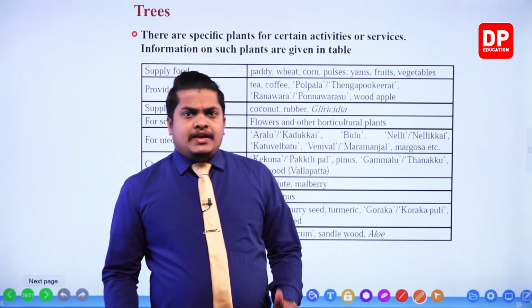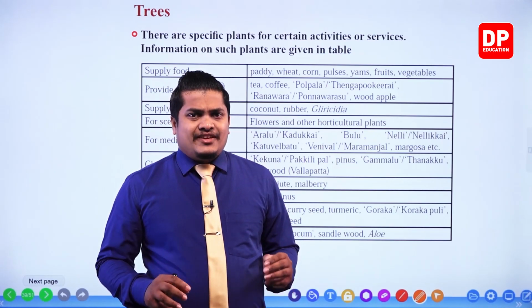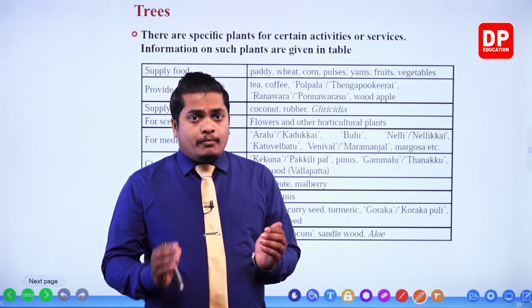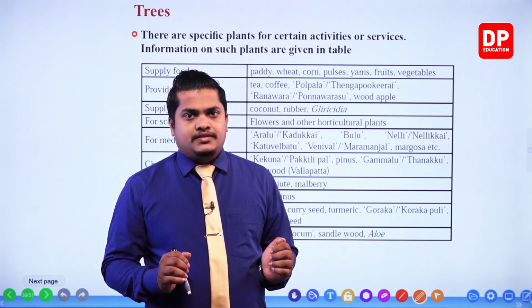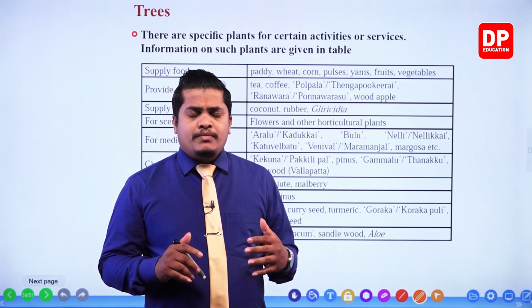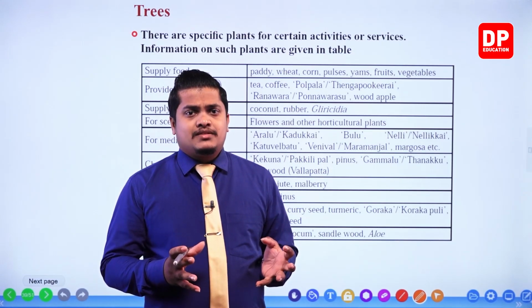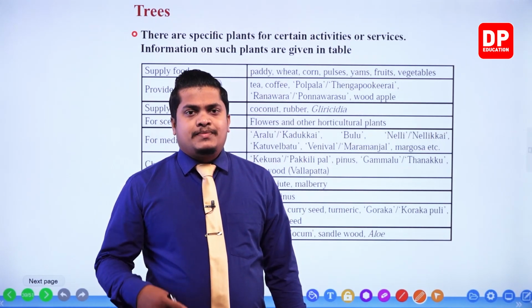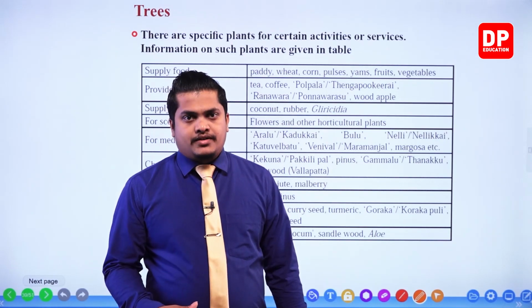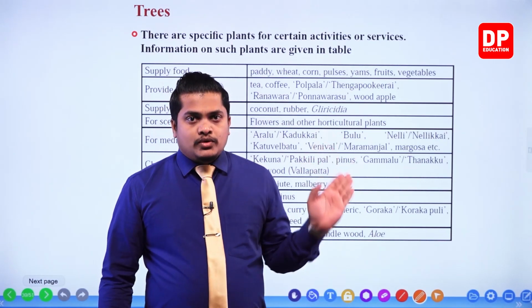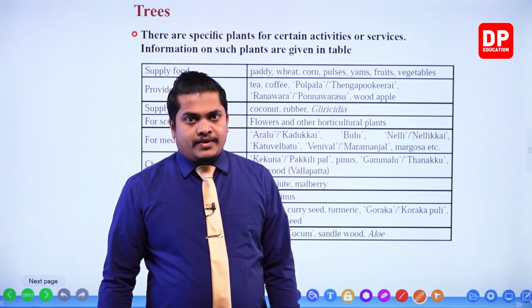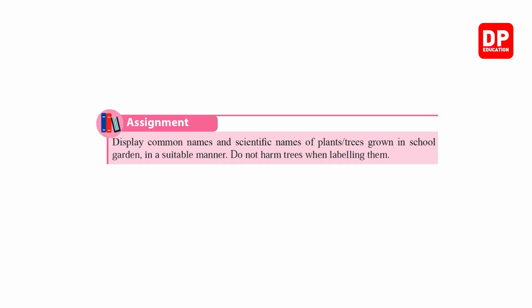So these are different uses that we utilize, right? Or else that we obtain from different plants in our environment. We won't be able to use same kinds of plants when getting different uses, my dear children. For a specific use, there's a specific plant. Okay, so these are those kinds of plants that we use in specific areas. Okay, my dear children, right then. So then you are given with an assignment. Let's see.